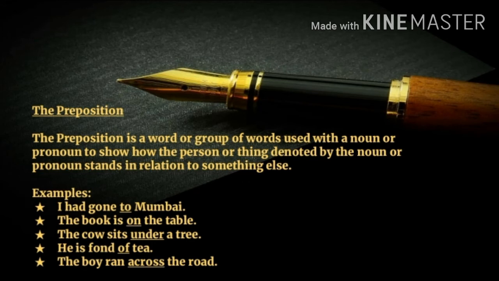The next example, the cow sits under a tree. Here the relation between the cow and the tree is shown by the preposition under. Next example, he is fond of tea. The relation between he and tea is shown through the preposition of.